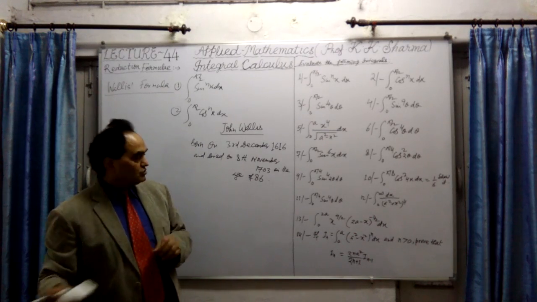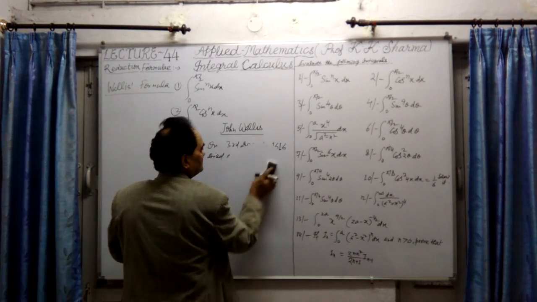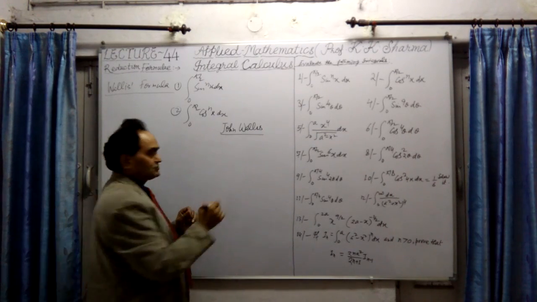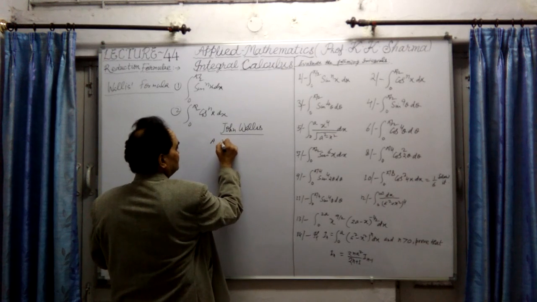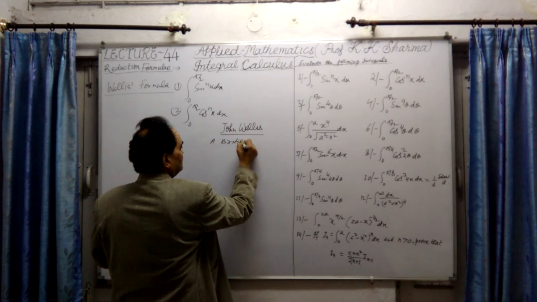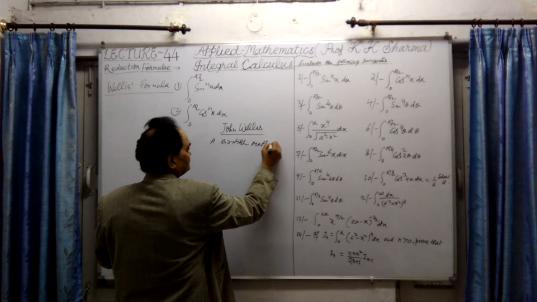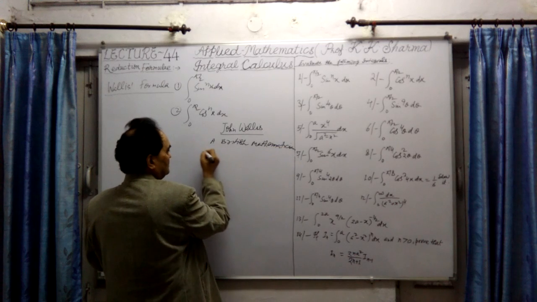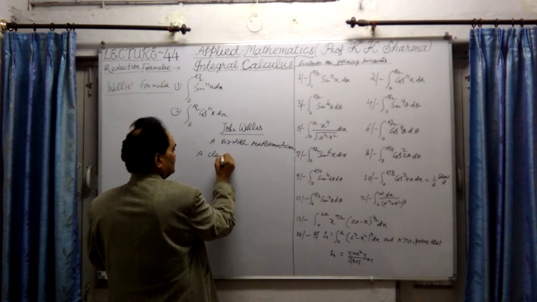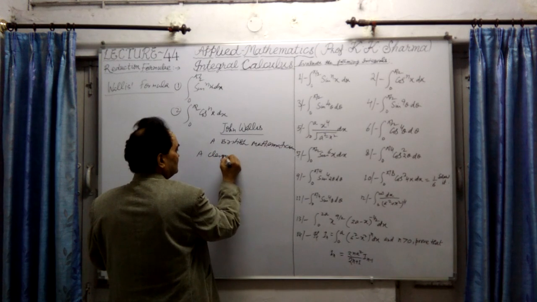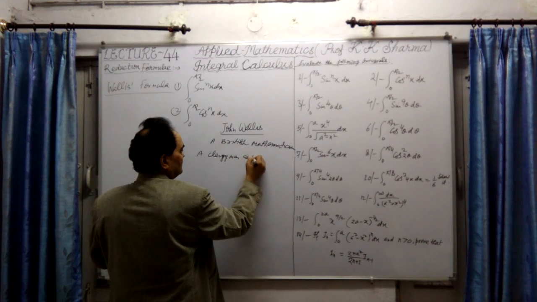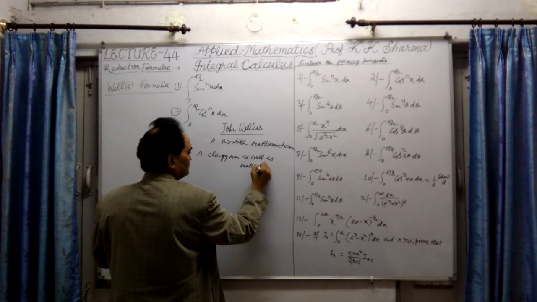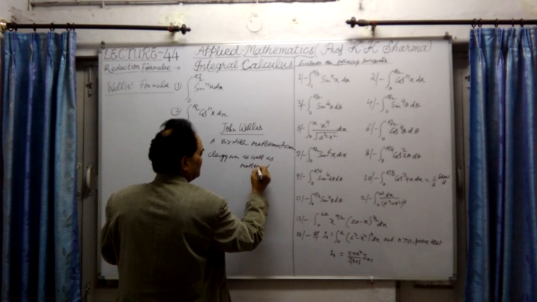Let me talk about his contribution in mathematics. He was a British mathematician, basically an English person.